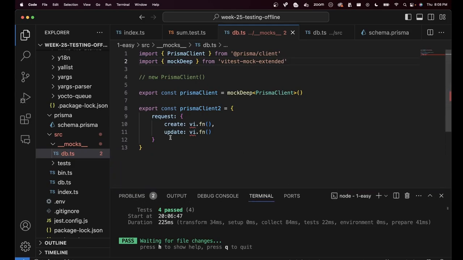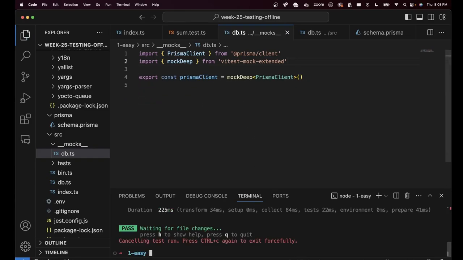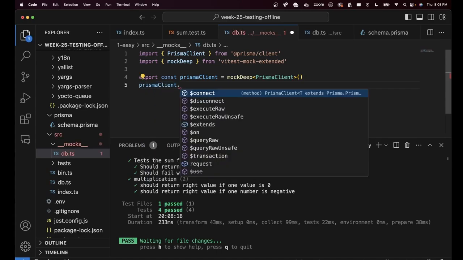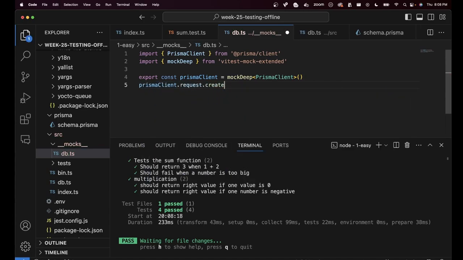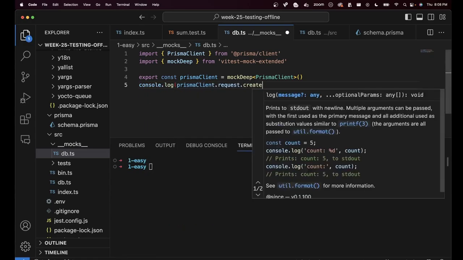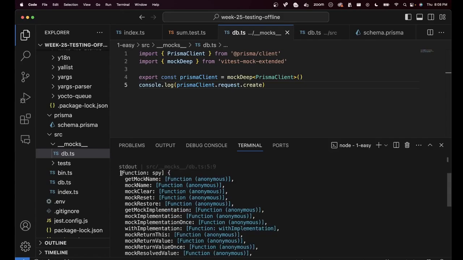Why is this useful? Because now you don't have to maintain everything. All the keys have been mocked out. Your tests will just work. If I do an npm run test, it works. Why? Because Prisma client.request.create is already mocked. If I run this and try to log Prisma client.request.create, there you see, as you can see, it is a function which is a mock function. It has things like getMockName, things like that.